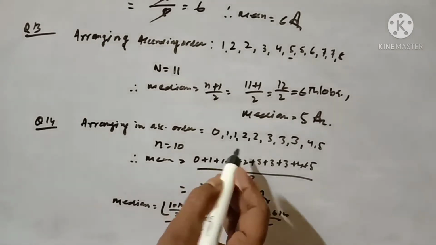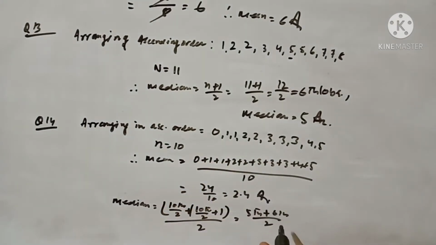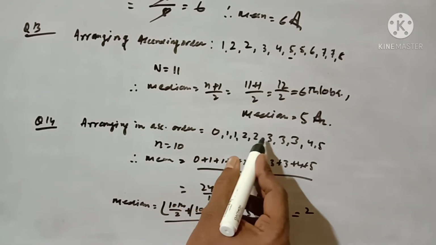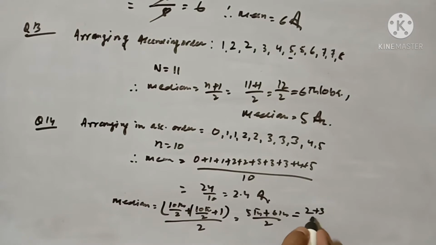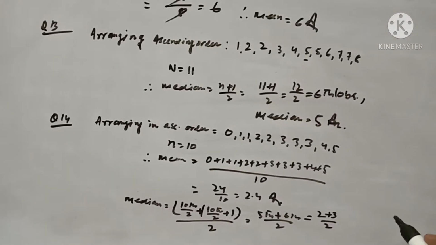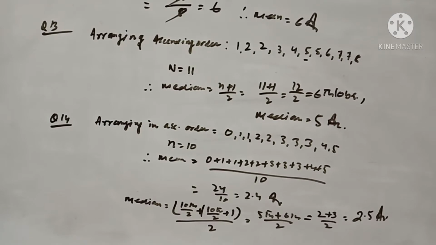What is our 5th observation? 1 2 3 4 5, it means 2. And the 6th observation, 1 2 3 4 5 and 6, is 3. So it is 2 plus 3 by 2, which will be 2.5. This is our median when our data is given in the form of an even number of observations. Write this down please.